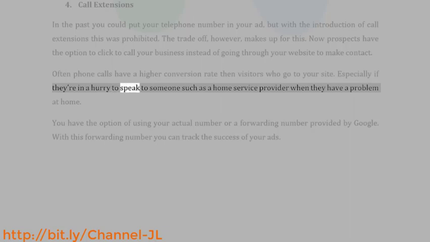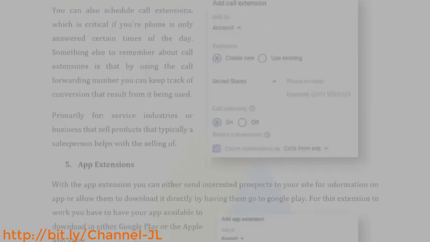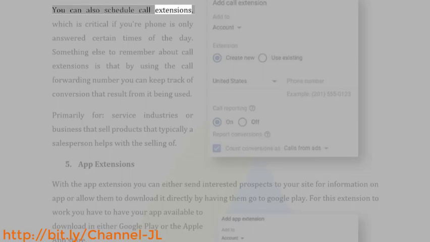Especially if they're in a hurry to speak to someone, such as a home service provider when they have a problem at home. You have the option of using your actual number or a forwarding number provided by Google. With this forwarding number you can track the success of your ads. You can also schedule call extensions, which is critical if your phone is only answered certain times of the day.